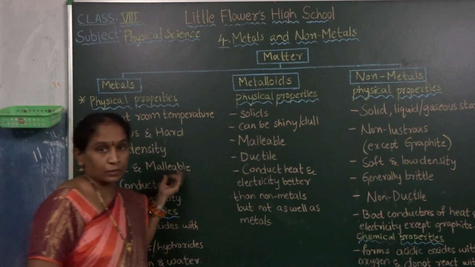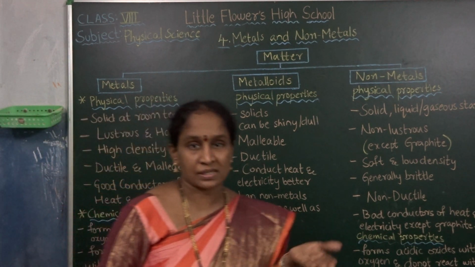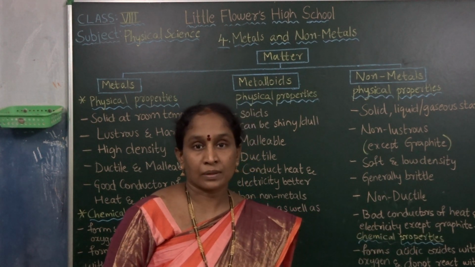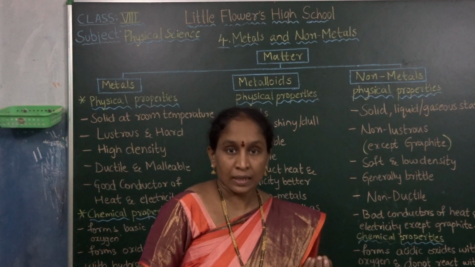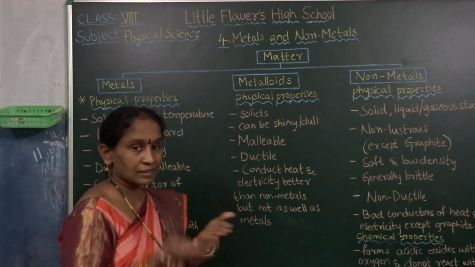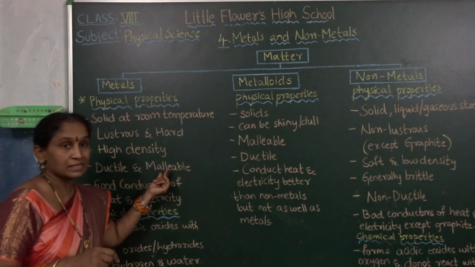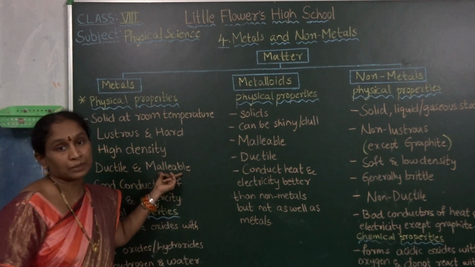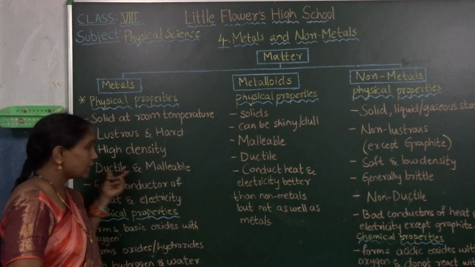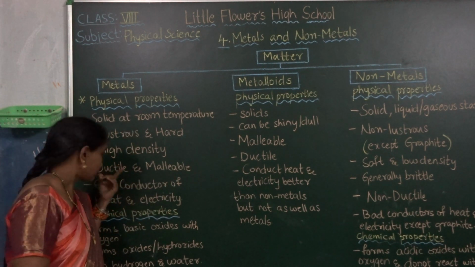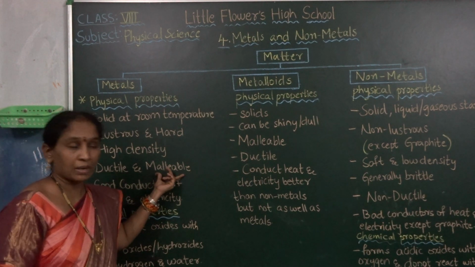Next, malleable. We can prepare thin sheets: iron sheets, silver sheets, aluminium sheets. Preparing thin sheets from metals is known as malleable. Metals have high ductility and malleability.